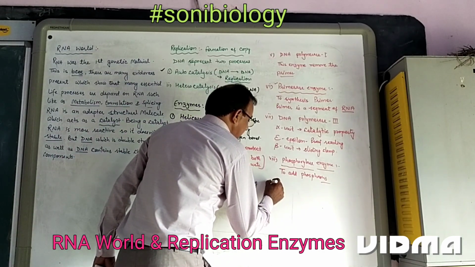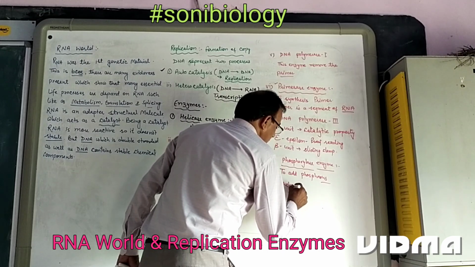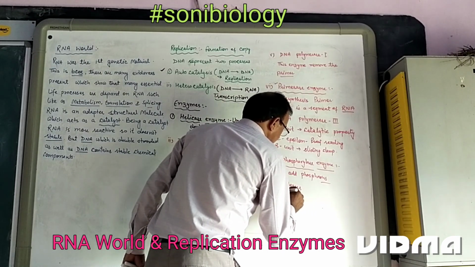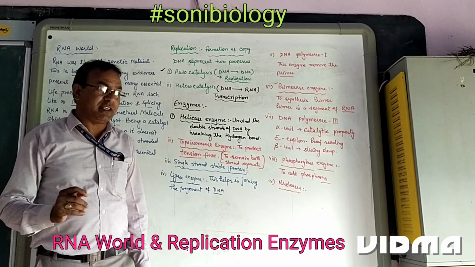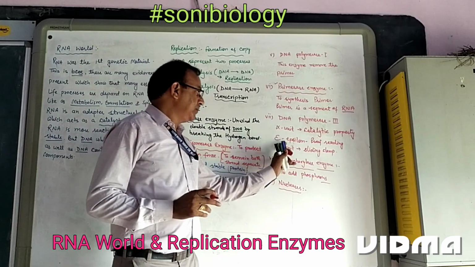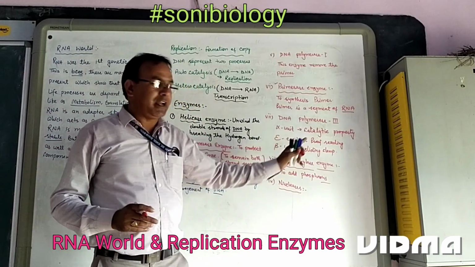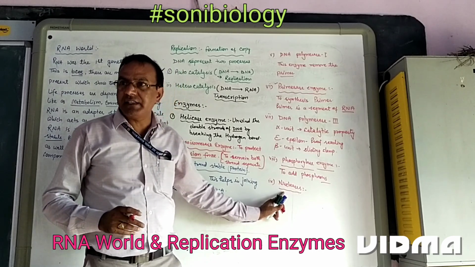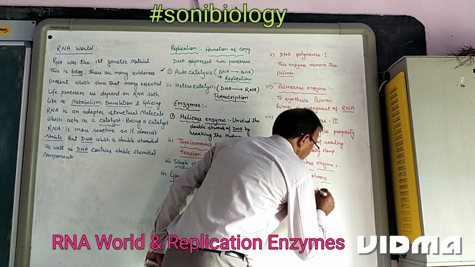And the last enzyme is nuclease. Nuclease enzyme also acts as proofreading. So we can say that there are 2 enzymes which act as proofreading: one is epsilon, which is a part of DNA polymerase 3, and the second one is the nuclease enzyme.